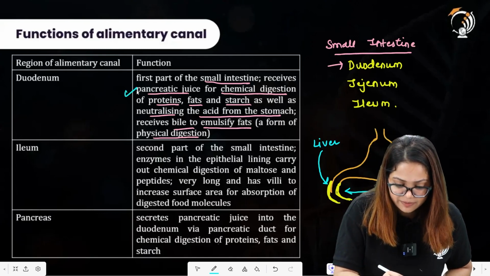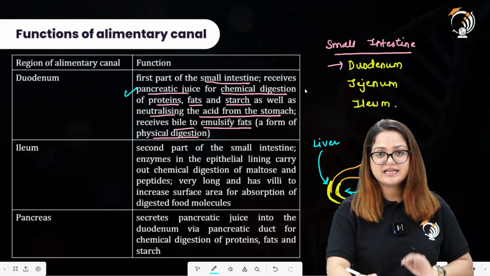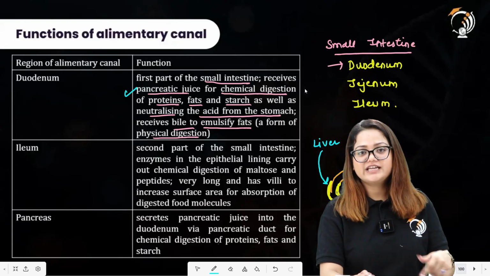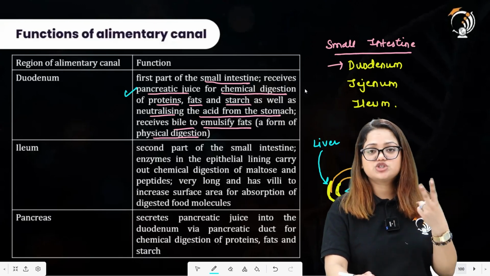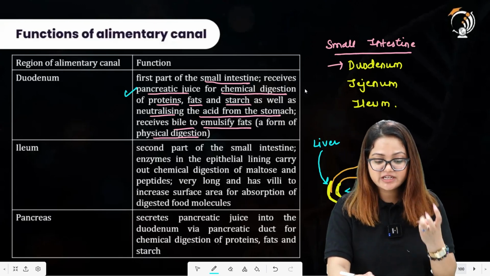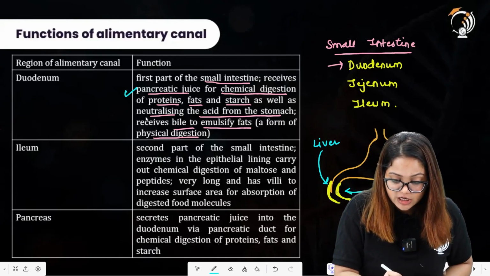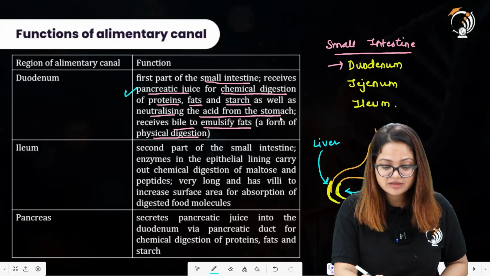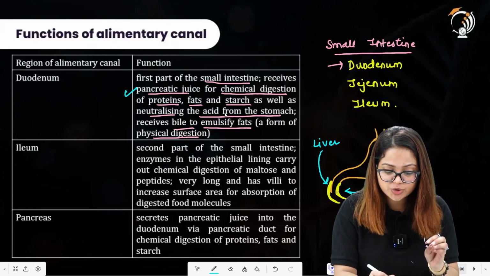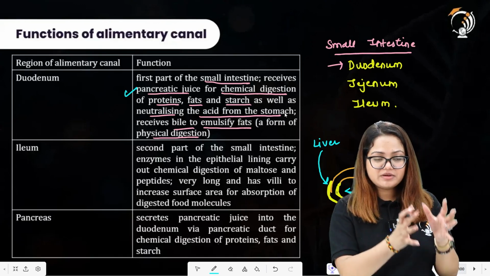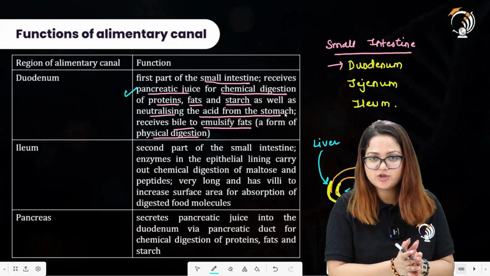Duodenum is the first part of the small intestine. It receives the pancreatic juice for chemical digestion because pancreatic juice has certain enzymes for the digestion of protein, fats, and carbohydrates as well. Then there is neutralizing the acid from the stomach. This pancreatic juice will also neutralize the acid from the stomach because the stomach had secretions of hydrochloric acid.